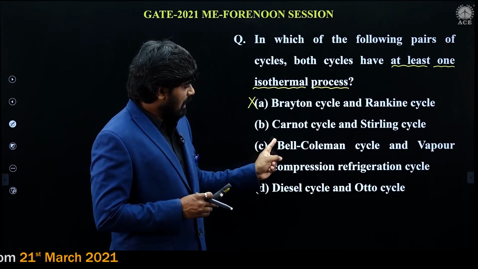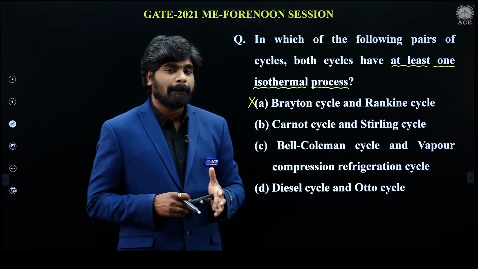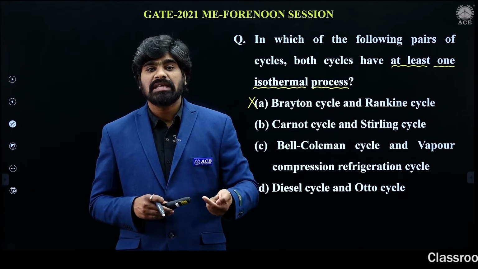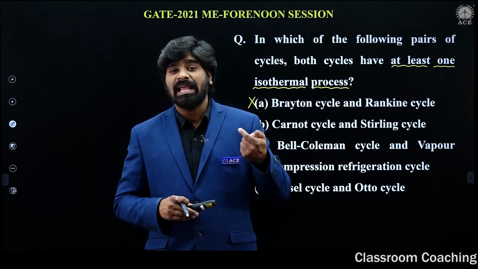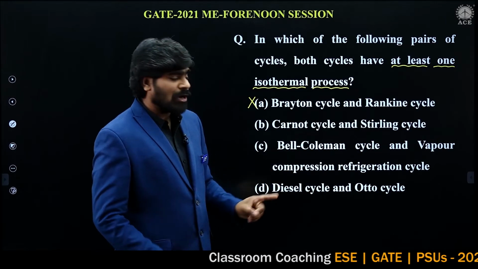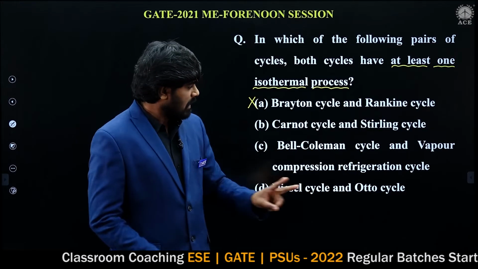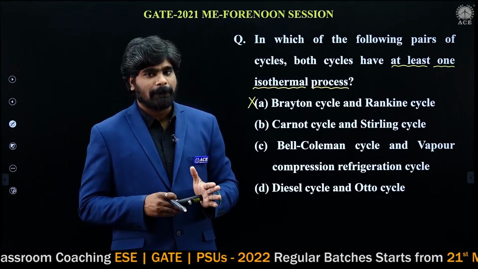Option C: Bell-Coleman cycle and vapor compression refrigeration cycle. What is the Bell-Coleman cycle? It is used in the air refrigeration cycle, which is also called the gas refrigeration cycle. It consists of two constant pressure and two reversible adiabatic processes.